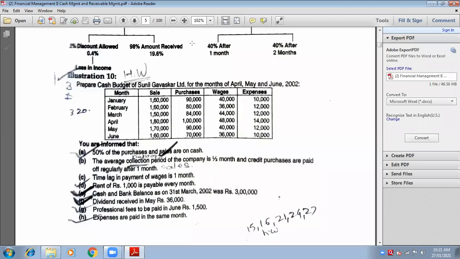Yes, ma'am. Okay. So Sunil Gavaskar Limited, and then you can write cash budget from April to June.